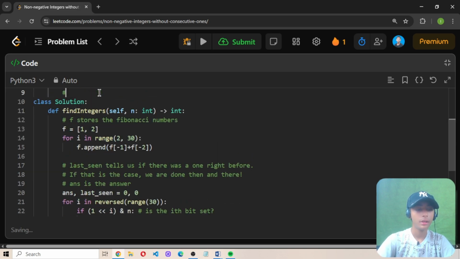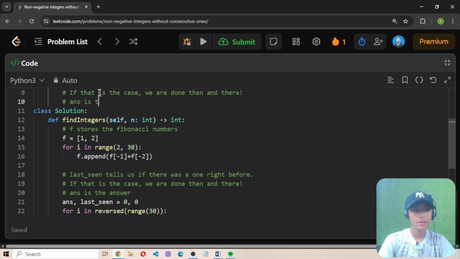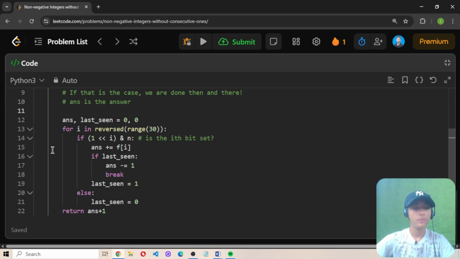Then here I define if that is the case, we are done then and there, and then ans is the answer. Perfect. In the end, when we submit this code, I will explain all the code one by one.